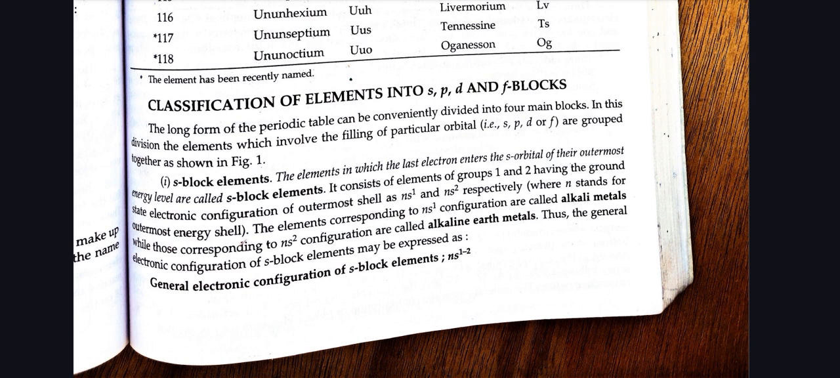S block elements. The elements in which the last electron enters the s orbital of the outermost energy level are called s block elements. It consists of elements of group 1 and 2 having the ground state electronic configuration as ns1 and ns2 respectively. General configuration of s block elements is ns1-2.